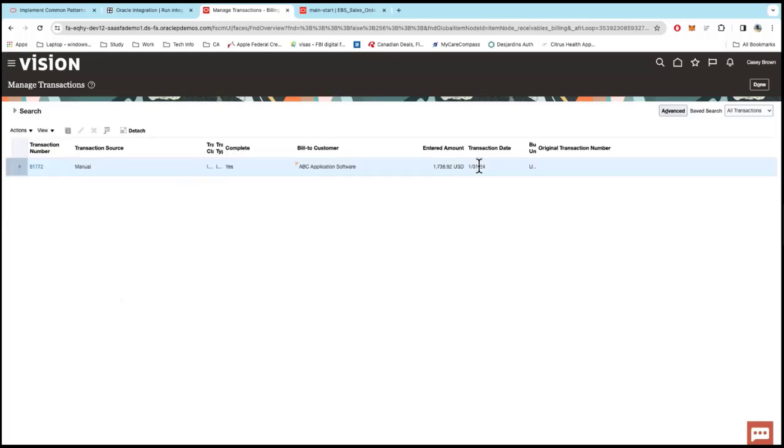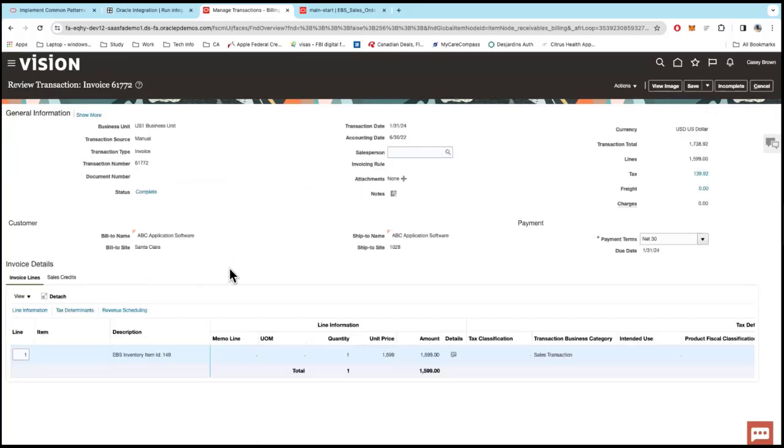Okay, and then you'll see that this came in today, the 31st. Yep. And if I open the details, you'll see the customer's ABC applications, what we selected there. There's just one line for one quantity, and the unit price looks good. I added the description of the EBS inventory ID. You can map whatever you want.